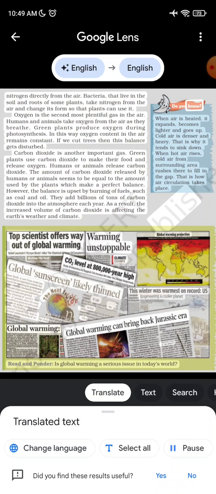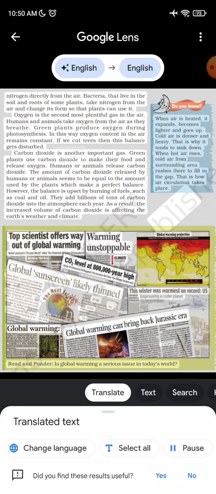Do you know? Oxygen is the second most plentiful gas in the air. Humans and animals take oxygen from the air as they breathe. Green plants produce oxygen during photosynthesis. In this way, oxygen content in the air remains constant. If we cut trees, then this balance gets disturbed.